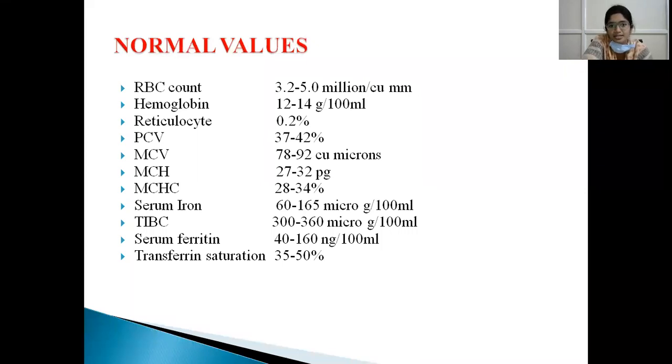Total serum iron is 60 to 160, and serum ferritin is 40 to 160. TIBC is 300 to 360. So transferrin saturation is always maintained at 35 to 50%.